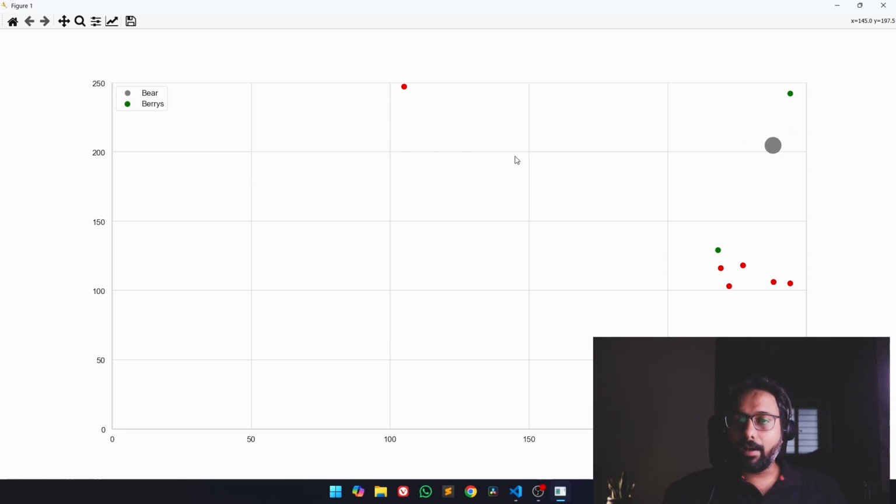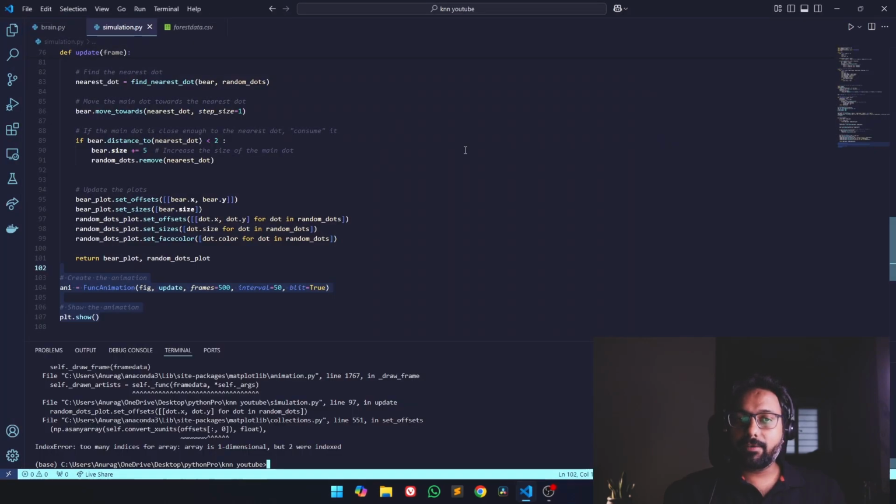So as you can see, it ate all the berries, and very few berries are left now. We will wait till it eats all the berries, and the forest is cleaned by our brainless bear. So only one berry is left. It's moving towards the last berry. It does not know as of now whether it's a poison or a food, but it's anyways going to eat it, and our program will close. Okay, so yeah, it's closed now.